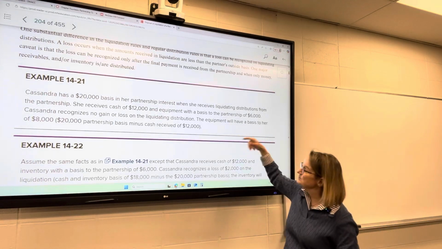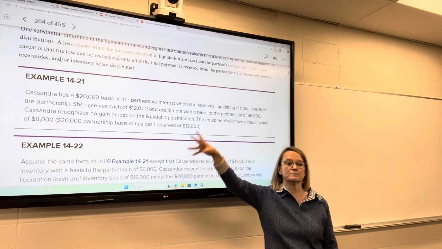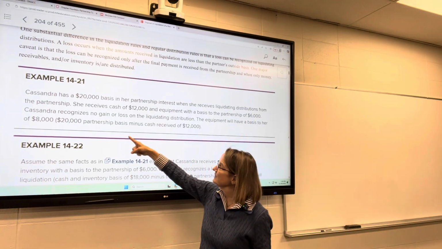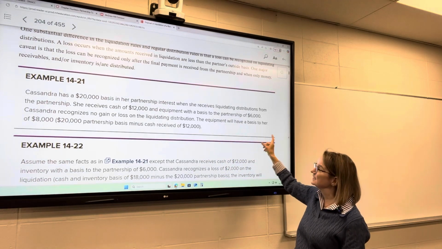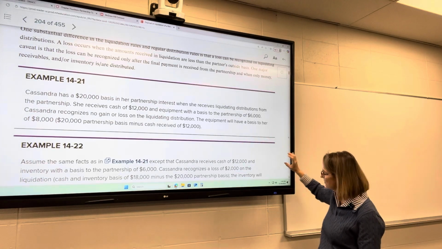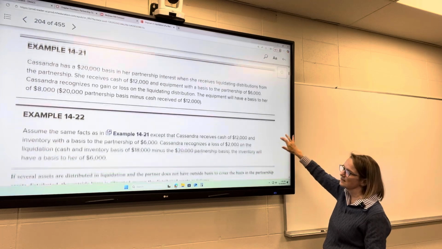The basis of the equipment is going to transfer over. That $8,000 to her is going to now be her basis. $20,000 partnership minus the cash received of the $12,000, but now she's going to get to recognize a $2,000 loss because that's over and above, or actually under what her basis was in that partnership.